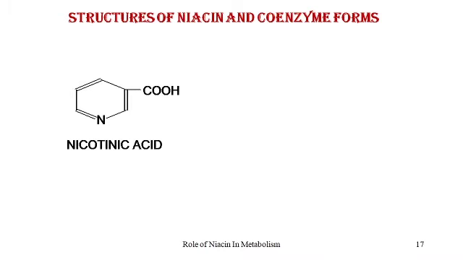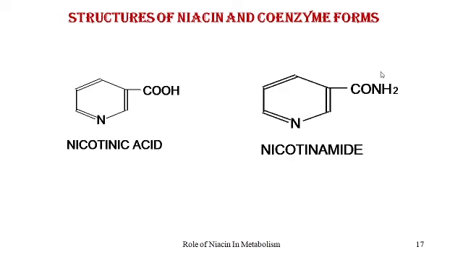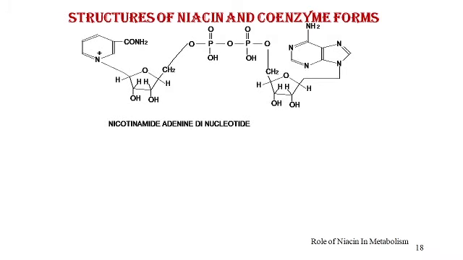Niacin occurs in two forms: nicotinic acid, where you can see the carboxylic group here, and nicotinamide, where you see the amino group bound here. Nicotinic acid and nicotinamide are then converted to the coenzyme form nicotinamide adenine dinucleotide. Let us see each word and compare it with the structure. So the first is nicotinamide. We have seen its structure in the earlier slide.